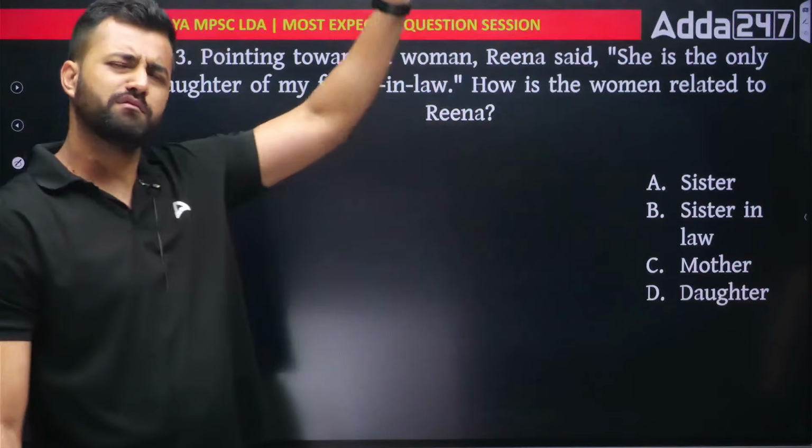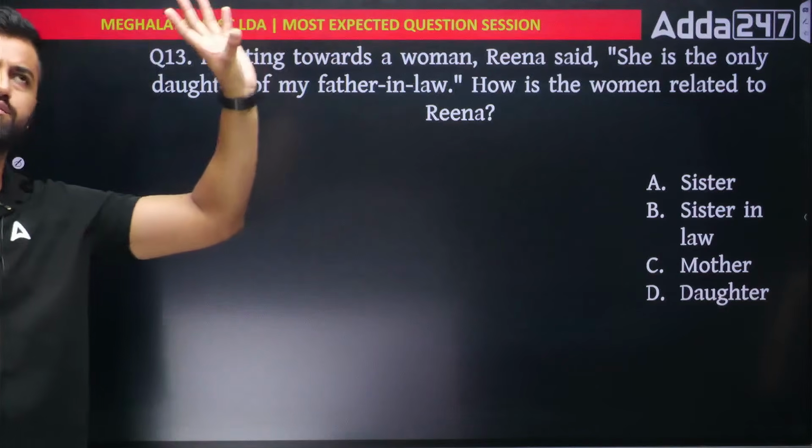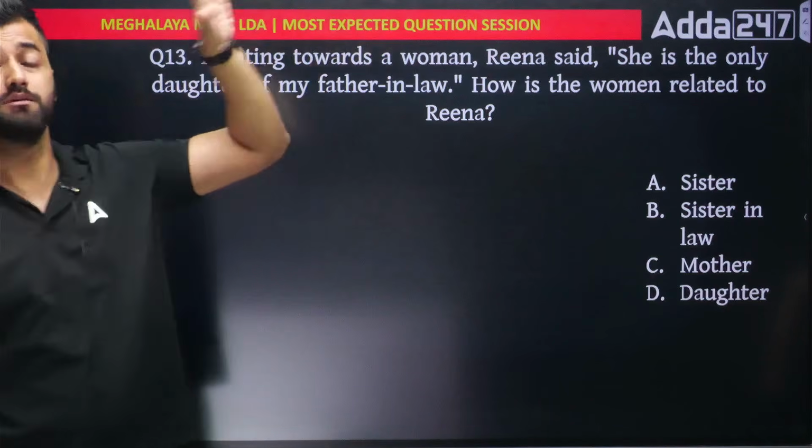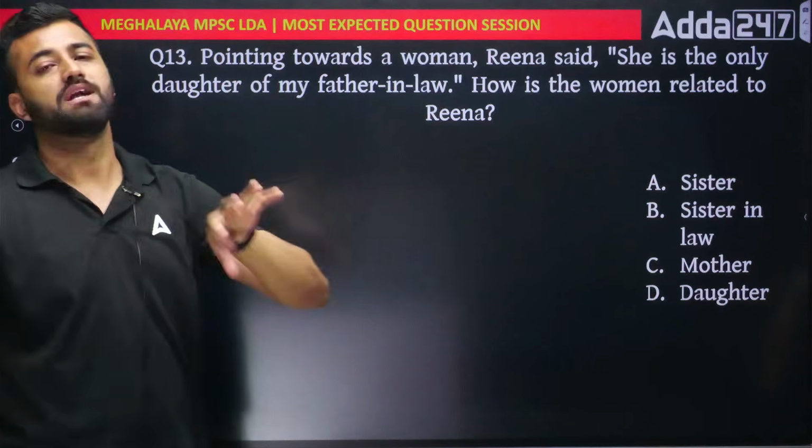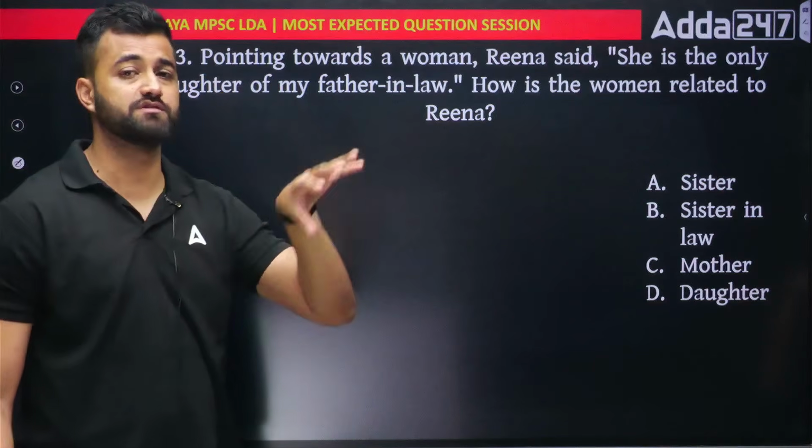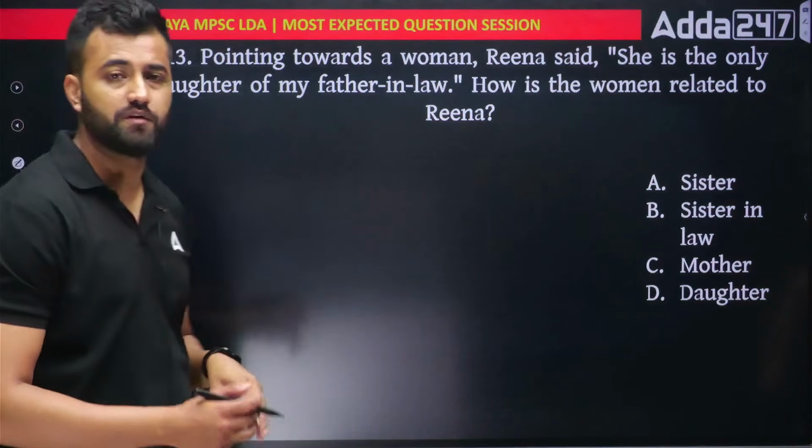Now see, this is important. This came a very long time back, I think in the 2020, 2022 LDA paper. So this might come this time because last time it did not come. Last time the simple type of blood relation came in your examination. So this time this might come. Okay, let's learn how to solve this question.